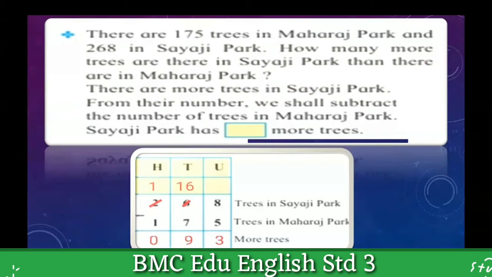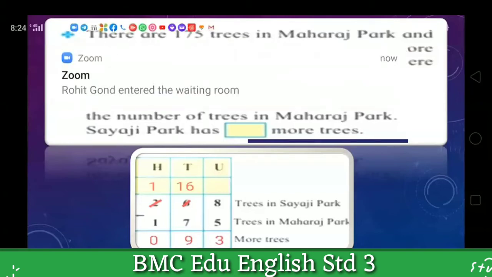Okay, so you can see I solved here that word problem for you, with hundreds, tens and units. I put 268 trees in Sayaji Park, and then I subtract 175, the trees in Maharaj Park. So which answer did I get here?